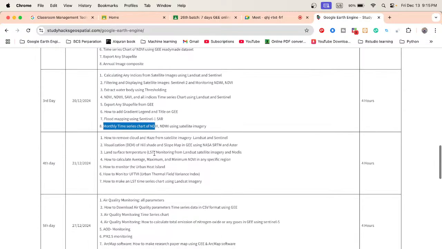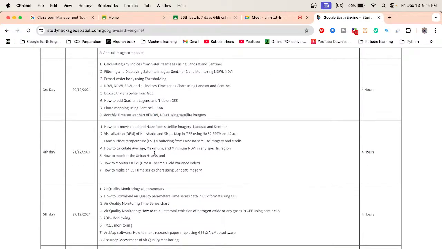And on the fourth day, mainly I try to discuss how to remove cloud and haze from your satellite imagery. Basically, when you work in the rainy season, we find a lot of cloud, as well as when you work with a river bank or a coastal area. In these places we find a lot of cloudy pixels in satellite imagery. So in this class I discuss how to remove the cloud and haze from satellite images, and we can get very neat and clean satellite imagery.